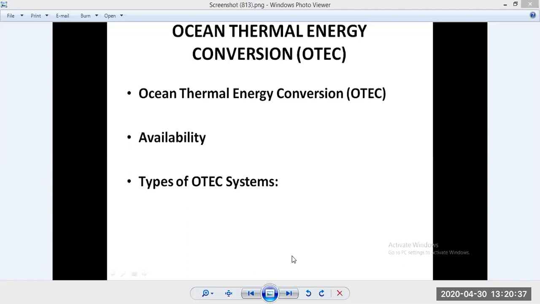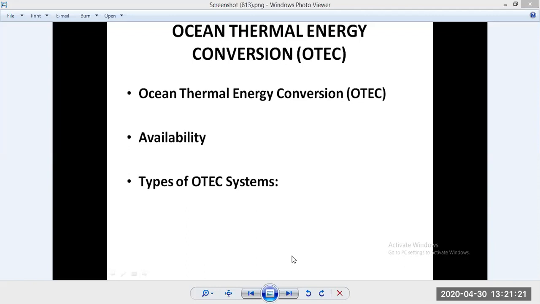Here, as you can see, the basic point is that ocean thermal energy conversion is base load electricity generation. It means electricity can be produced 24 hours a day and throughout the year. However, the temperature difference is very small, and this impacts the economy and feasibility of an ocean thermal energy plant. So these are the two main drawbacks.